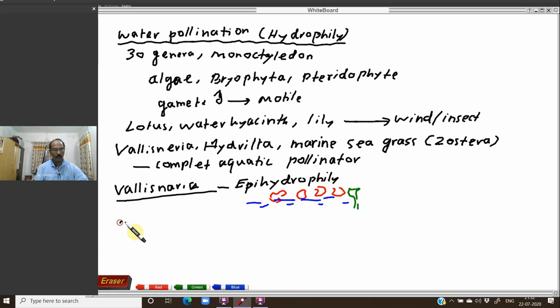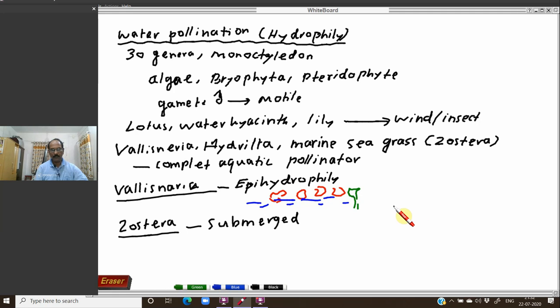Then another one, that is Zostera. In the Zostera plant, the plant is a submerged plant, meaning the plant is totally present inside the water. Here the pollen grains are produced, and these pollen grains are needle shaped.